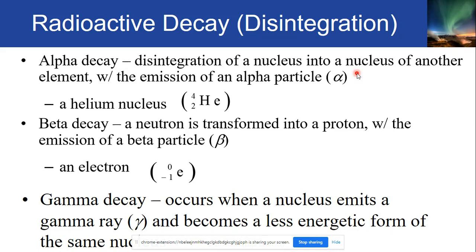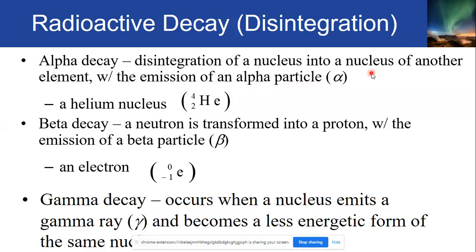Alpha decay is the disintegration or the decay of a nucleus into another nucleus. Meaning, in alpha decay, a parent nucleus results in another daughter nucleus, giving us a new element. For example, if uranium disintegrates, the resulting nucleus would no longer be uranium, but will form another element.